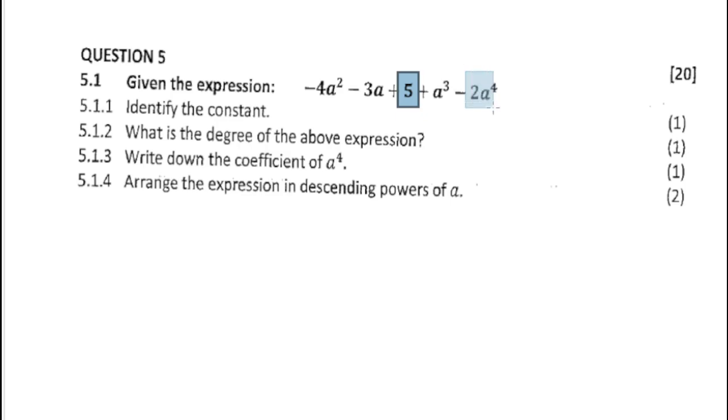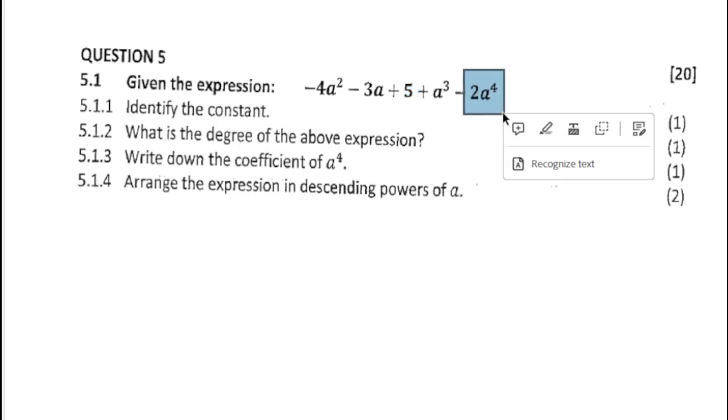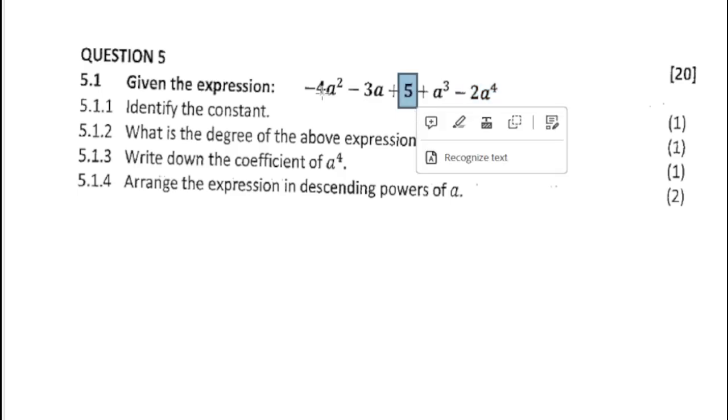Like in this case, 2A walks along A, works together with A, accompanies an A. But this one is stand alone, so it's a constant. Regardless of what the value of A would be, this 5 will always remain a 5. That's why we refer to it as a constant.